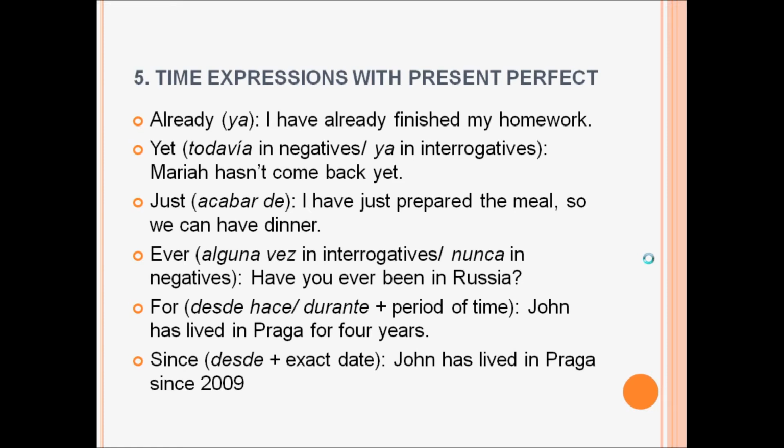For, that means desde hace or durante plus a period of time. John has lived in Praga for four years. John ha vivido en Praga durante cuatro años. Since, that means desde plus an exact date. John has lived in Praga since 2009. John ha vivido en Praga desde 2009.